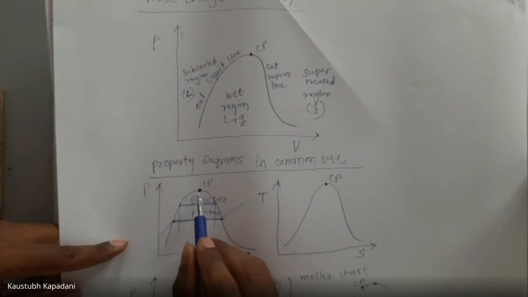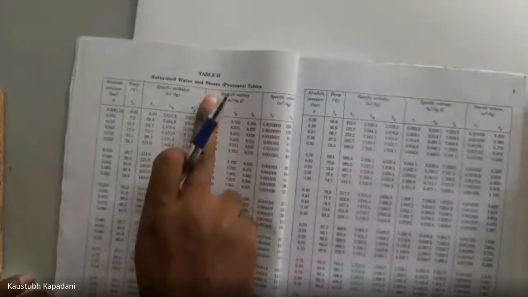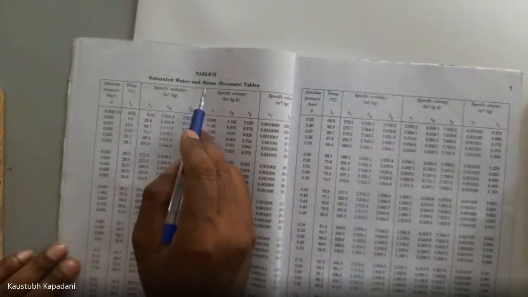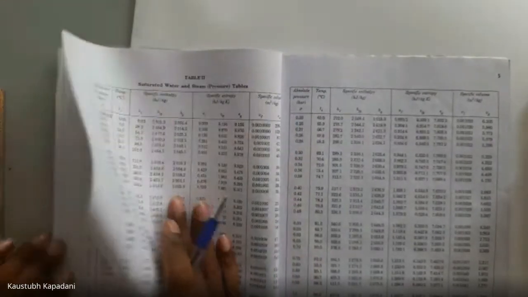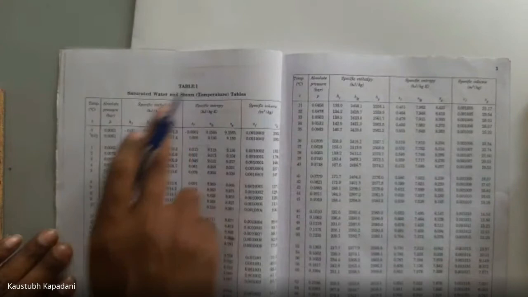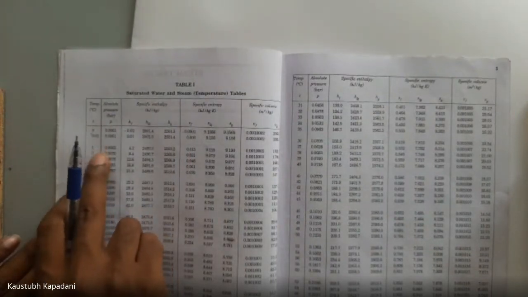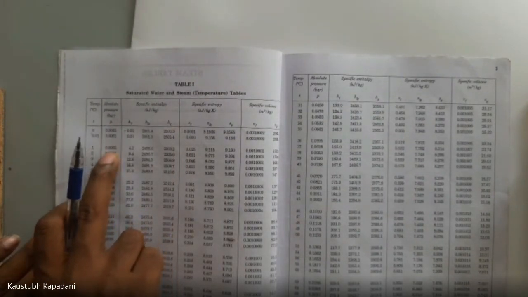Fine. So what is that critical point pressure? That we will know using this steam table. We are using table 2 for this. On table 2, what is given? Saturated water and steam pressure table. So pressure values are given here. Temperature values are given first in table 1, and at this temperature, how much pressure is required to boil water? At 6 degrees Celsius, if you want to boil water, how much pressure is required? Vapor pressure is required. That value is given here.